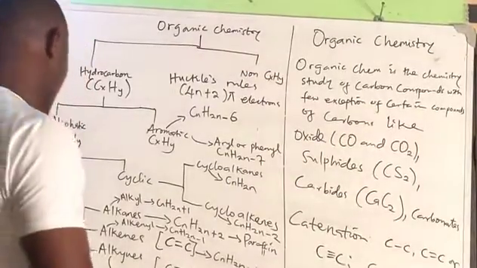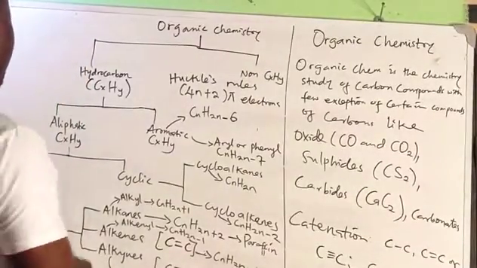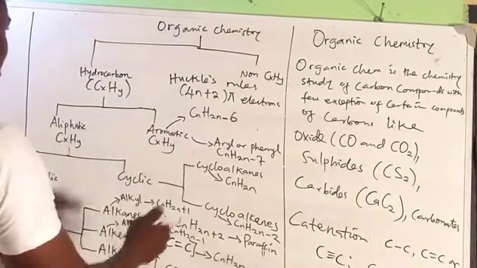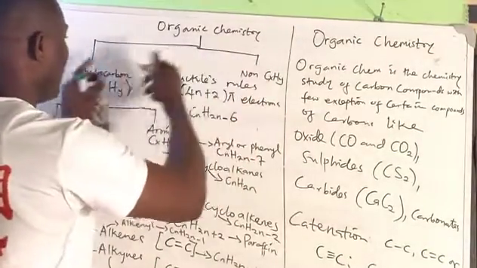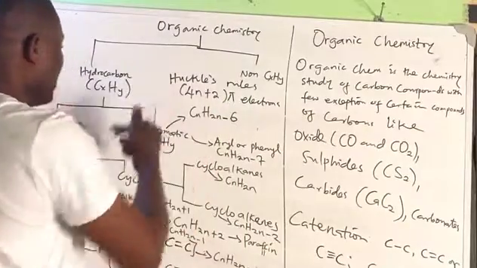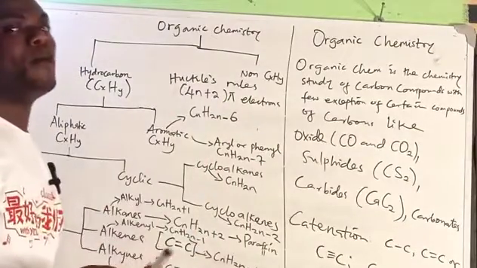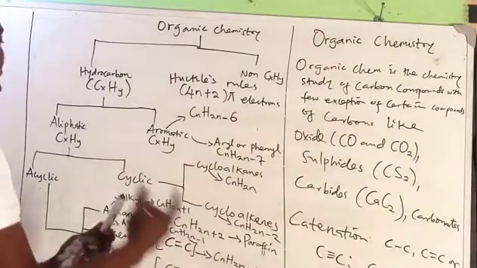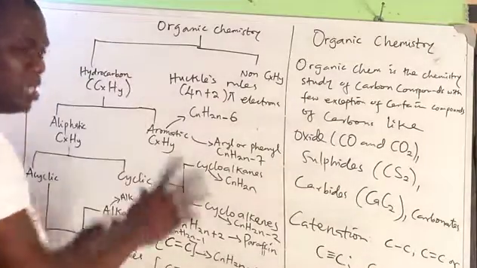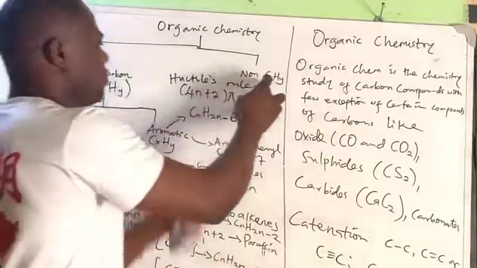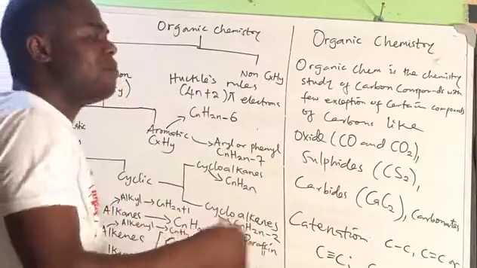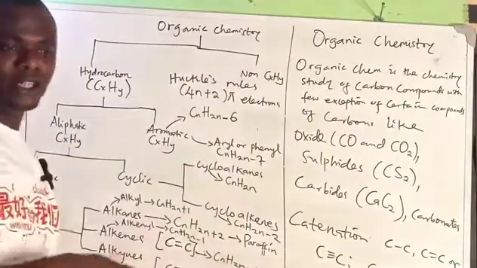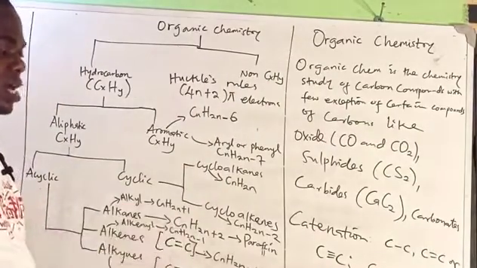Now before I conclude, I want you to also understand something here. Like I said, organic chemistry is classified into hydrocarbon and non-hydrocarbon. Now what are your hydrocarbons? We are talking about those compounds that are basically made up of carbon and hydrogen atoms only. But when we talk of your non-hydrocarbon, there can be the presence of any other element outside your carbon and hydrogen. That is what makes something non-hydrocarbon.